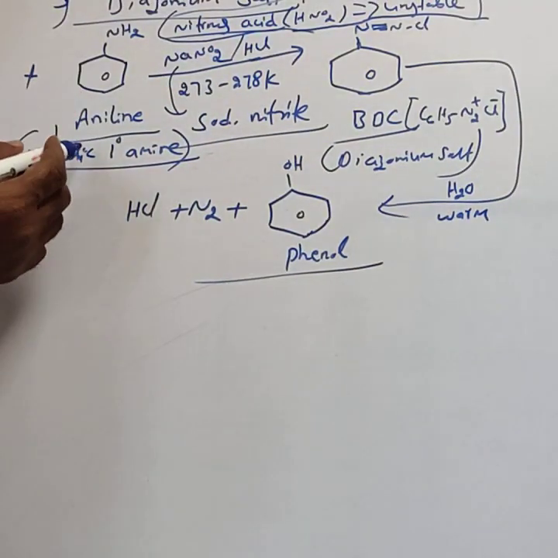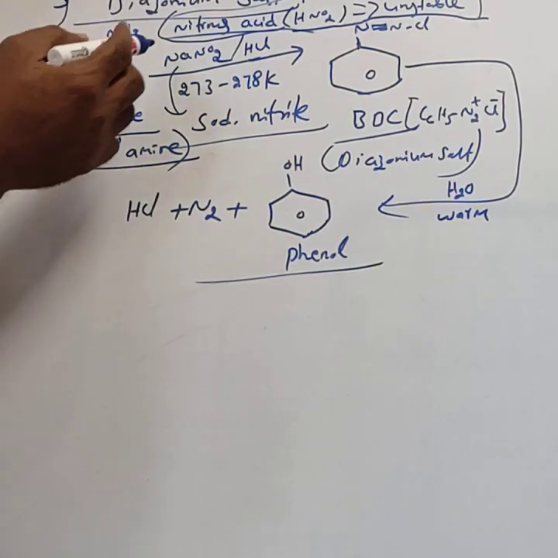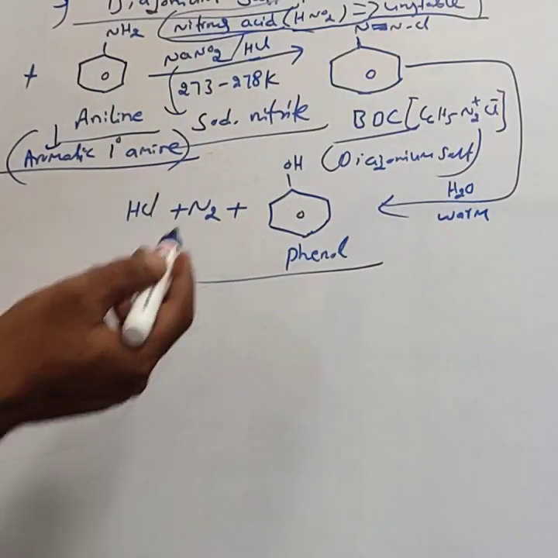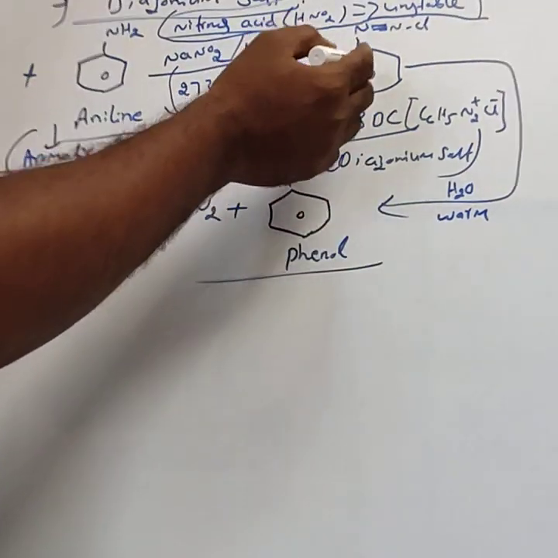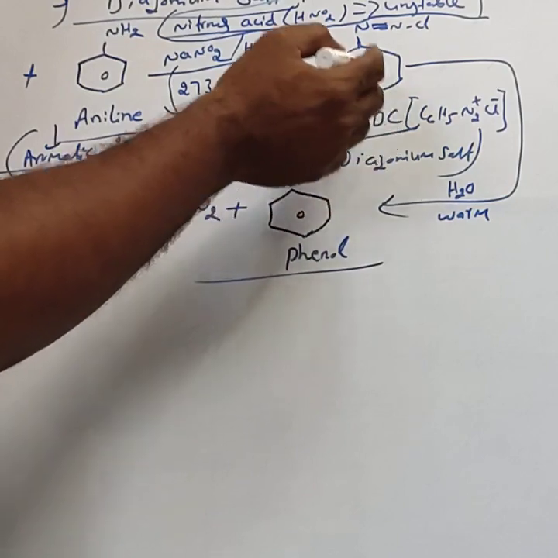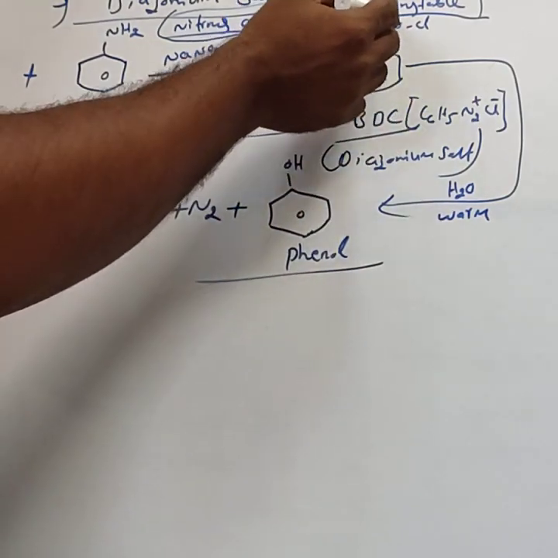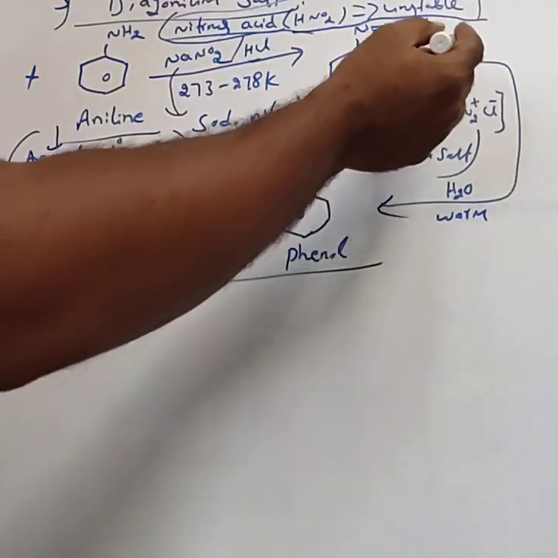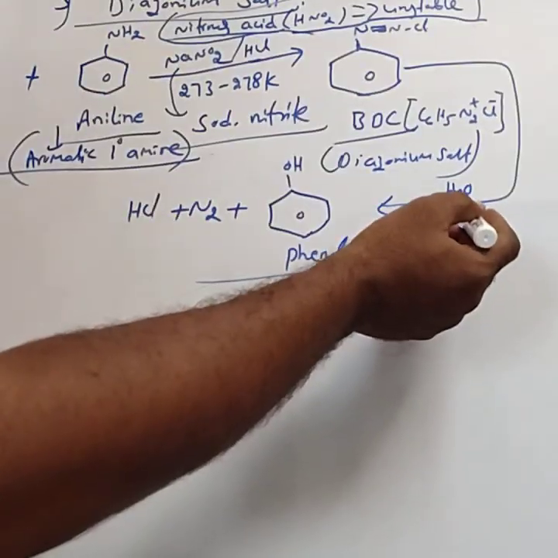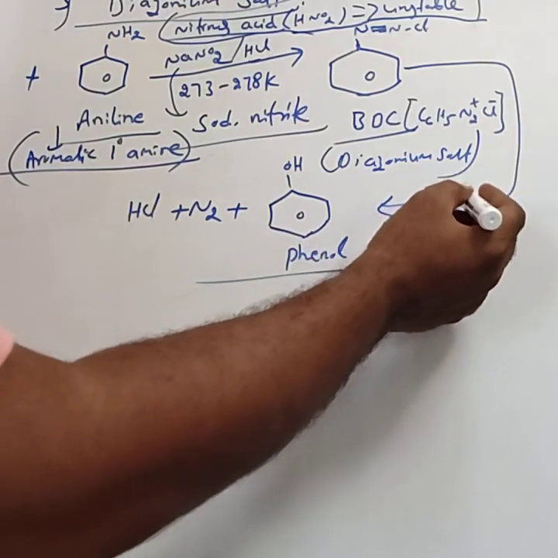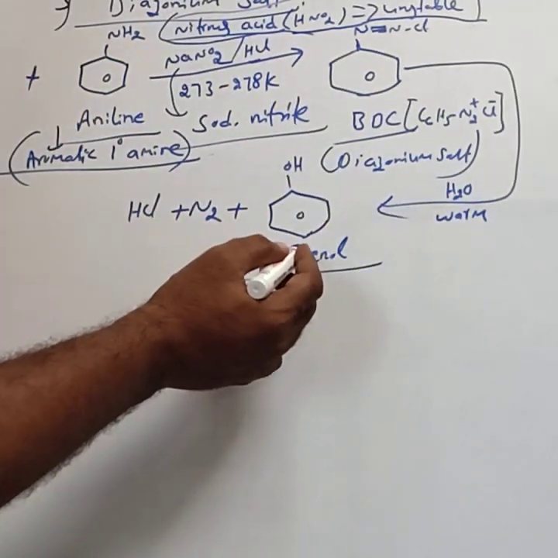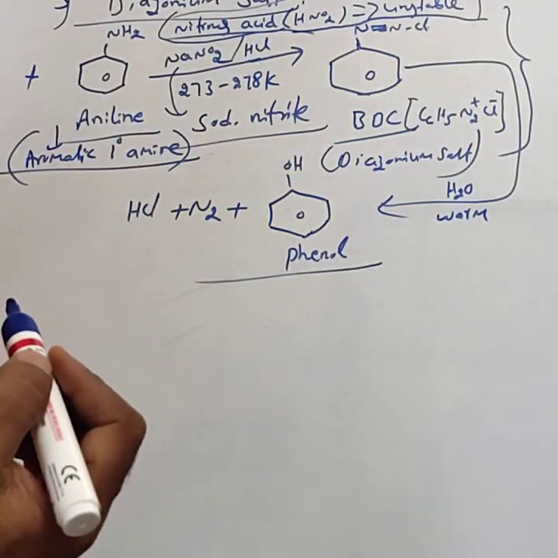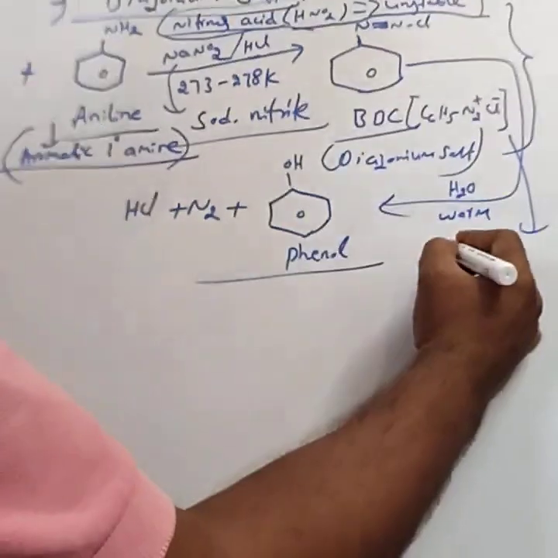That means aromatic primary amine like aniline is treated with nitrous acid at 273 to 278 Kelvin. Benzene diazonium chloride, BDC, C6H5N2+Cl-, or C6H5-N≡N-Cl, is formed. BDC, when heated or warmed on a water bath, forms phenol.